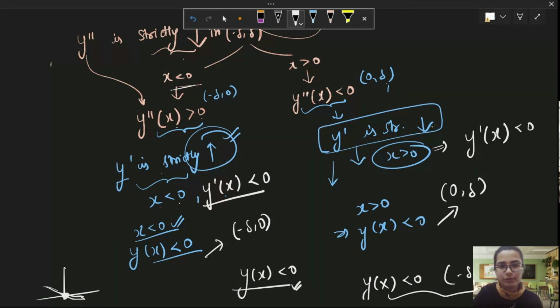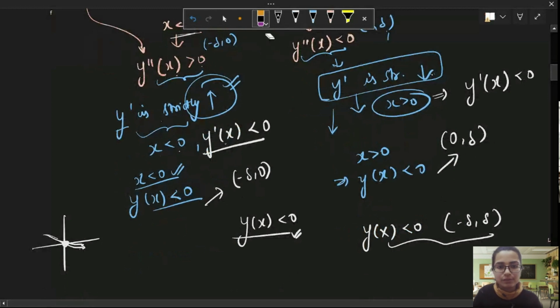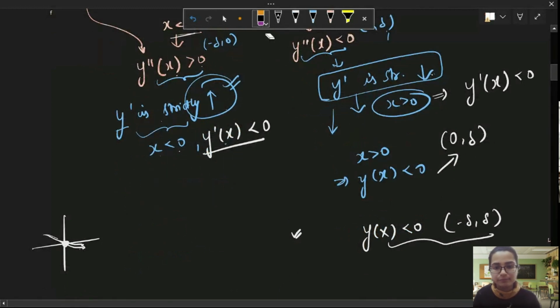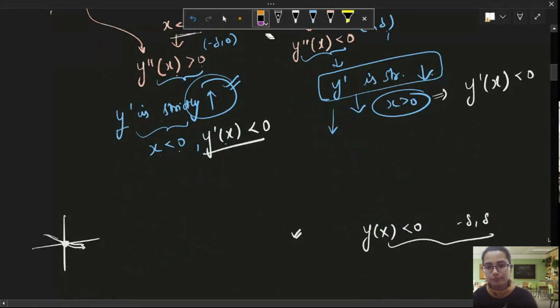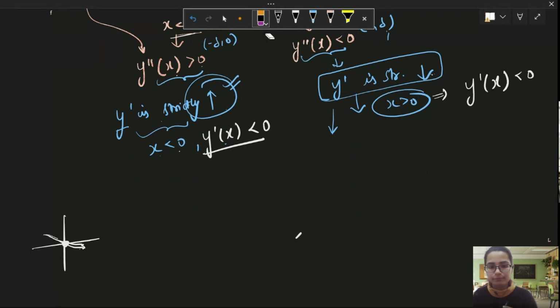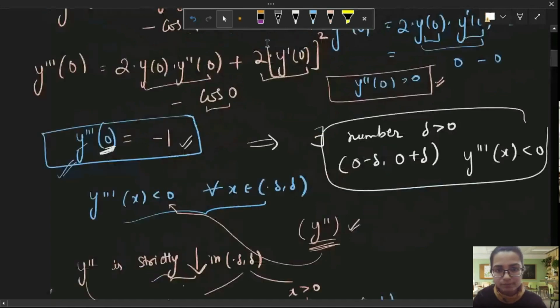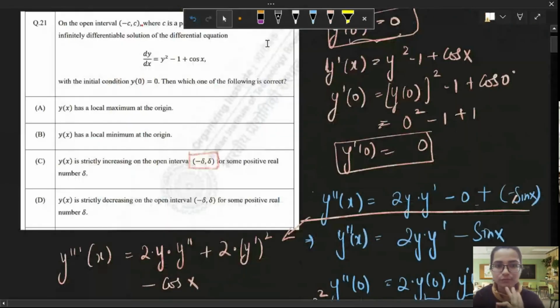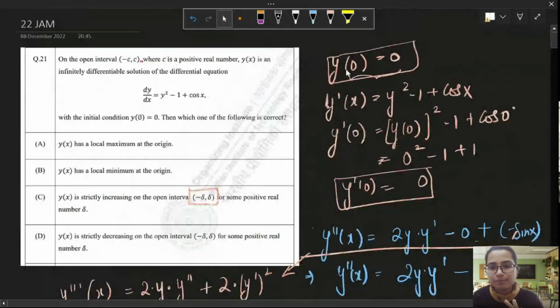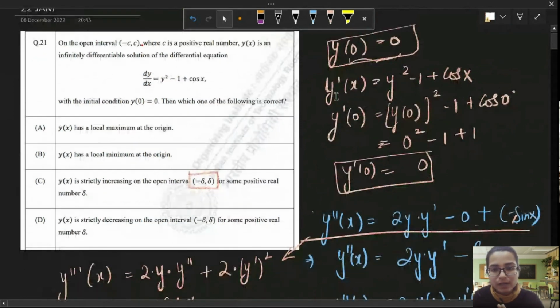Opposite behavior. Okay. Let me just sum up everything, what we did till here. We started with our function dy by dx, but it was given that y of 0 equals 0. And we found y dash 0, which was again equal to 0.